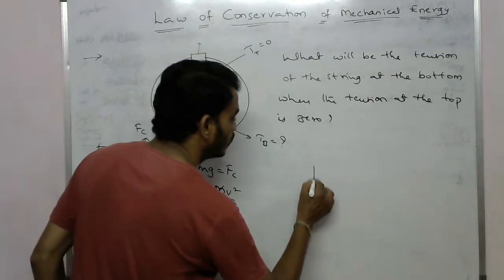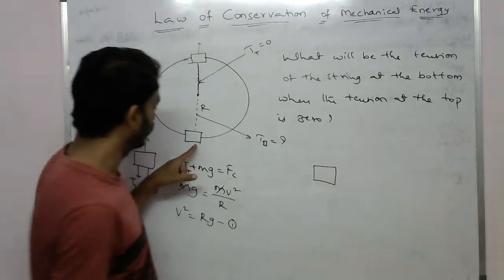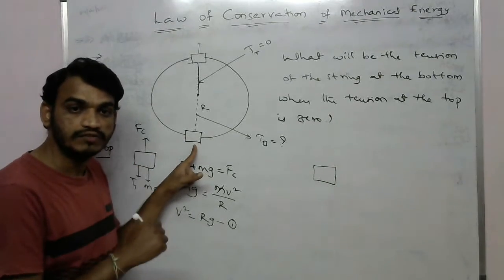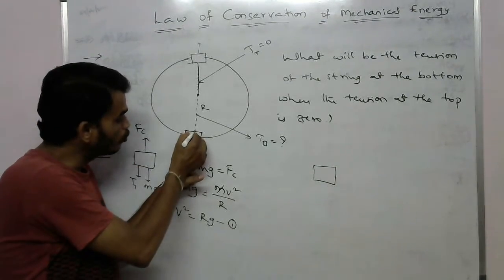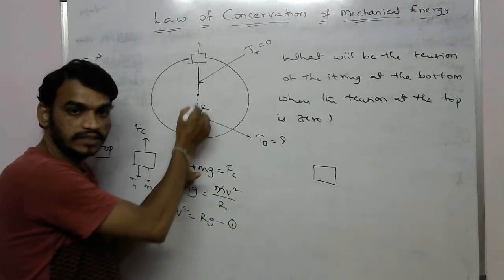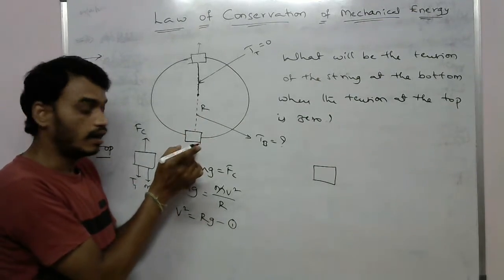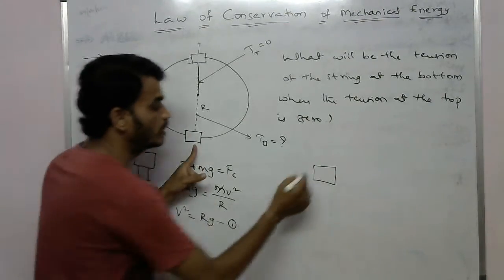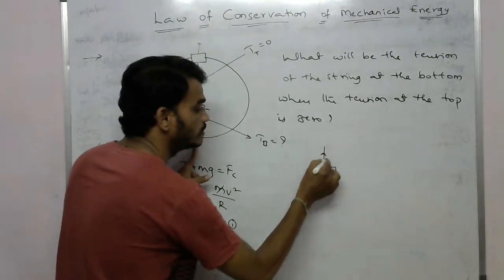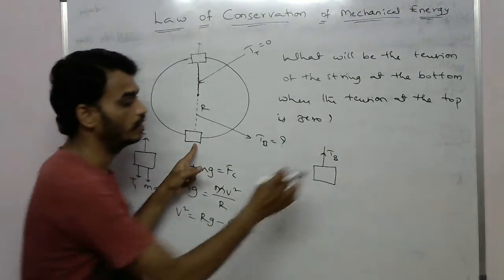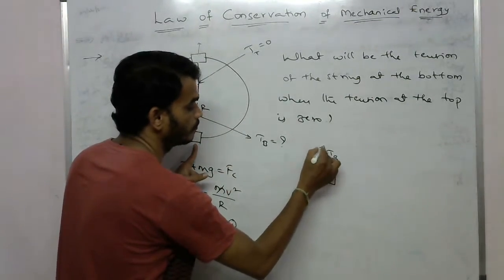So when the object is at the bottom, in which direction will the tension force act? The rope is here, the string tension is present here. The tension force will always act away from the object, so the tension force will act in this direction. So the tension at the bottom is in the upward direction.